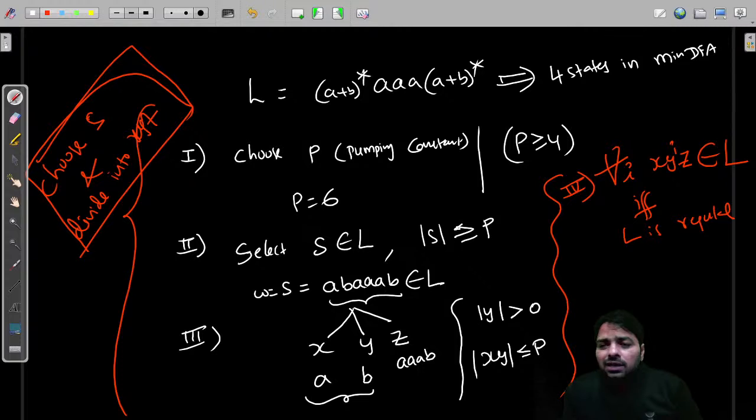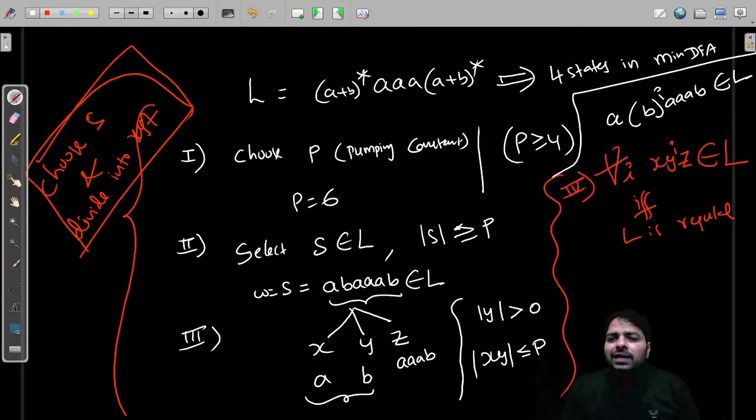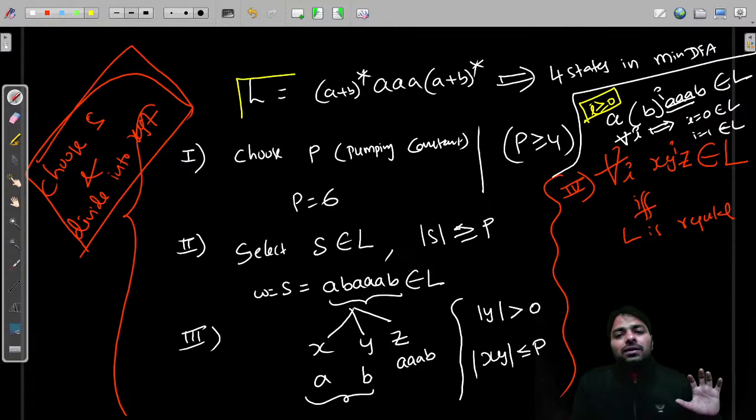What is important for GATE? Now guys, is this true? The fourth one, is it true? Now x is what? A, and y is what? B power i, triple A B. Does it belong to L for every i? Put i equal to 0, belongs to L. Yes or no? Just look at that. i equal to 1, still belongs to L because triple A is always there. So for all i, you can prove that it belongs to L. i equal to 0, 1, 2 onwards, guys. Remember, i greater than or equal to 0, we are able to prove that, and that is the reason L is regular.